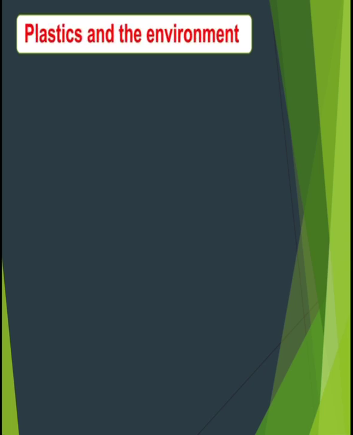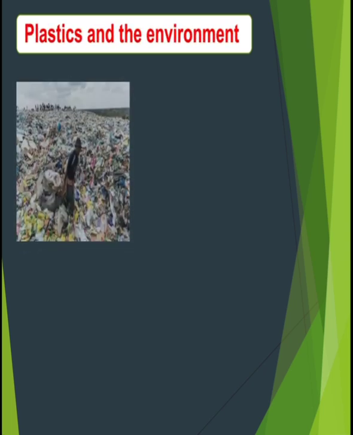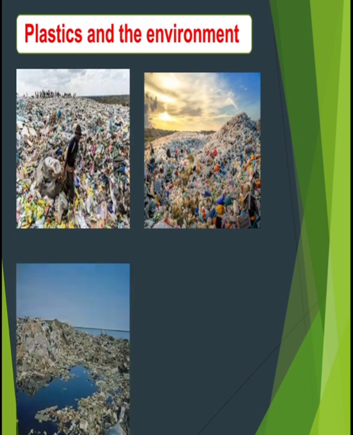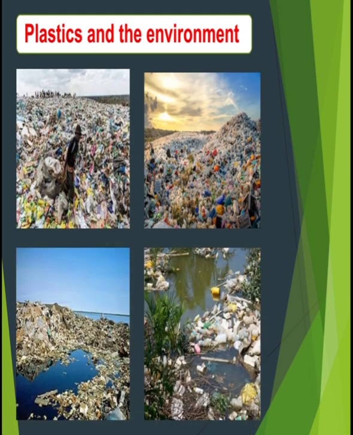Plastics and environment. Avoid the use of plastic as far as possible and use bags made of cotton or jute. Biodegradable and non-biodegradable waste should be collected and disposed of separately. Most of the thermoplastic waste can be recycled. And the most important thing is, as a responsible citizen, remember the 4R principle: reduce, reuse, recycle and recover. So, in this way, we can save our environment.